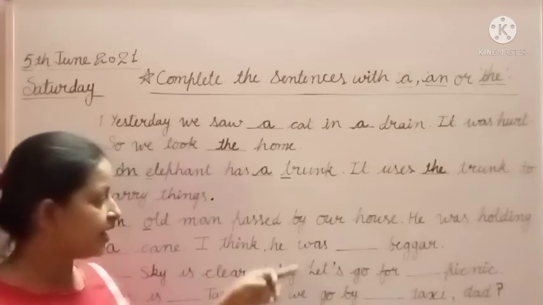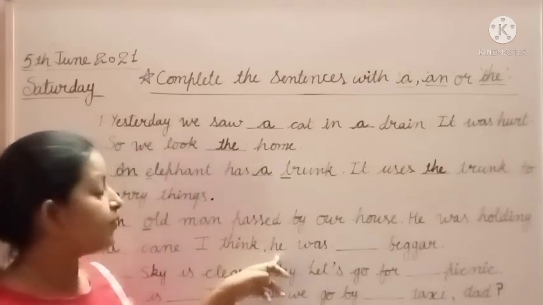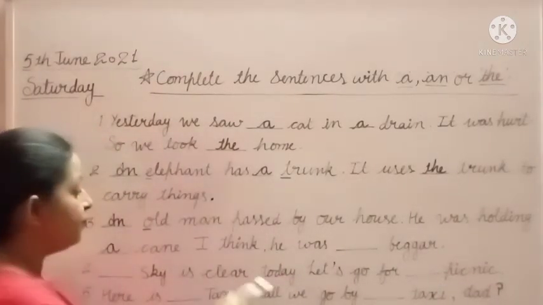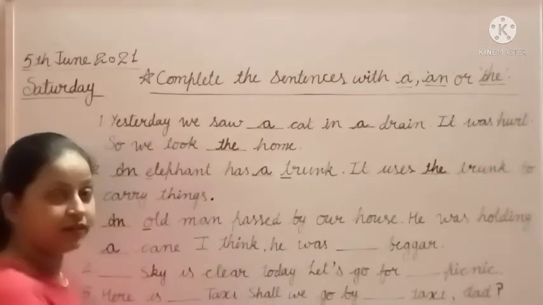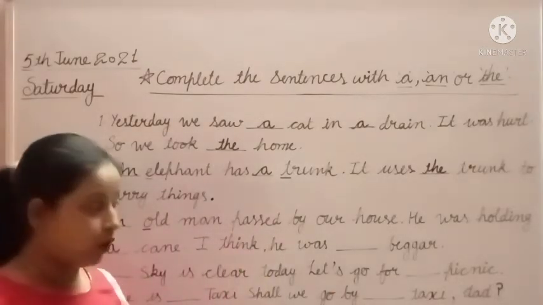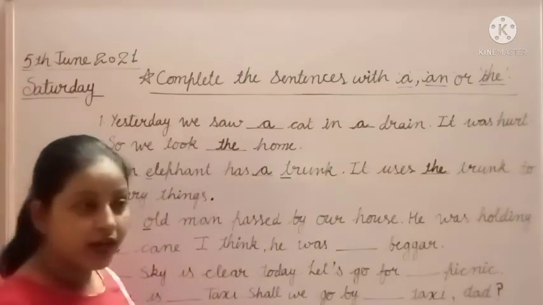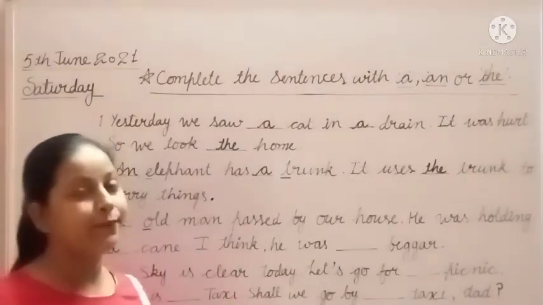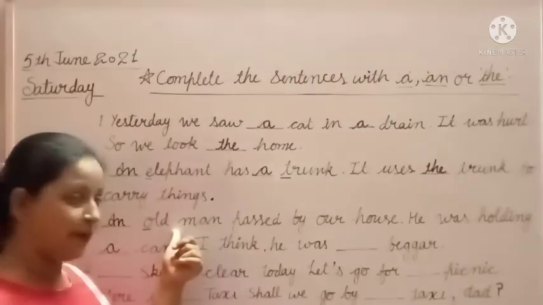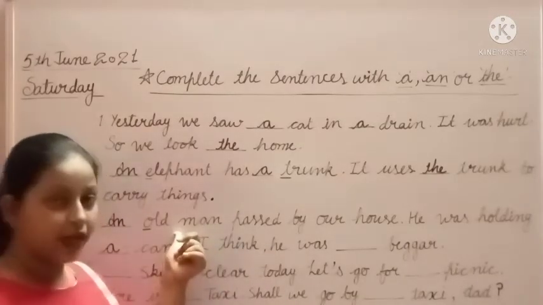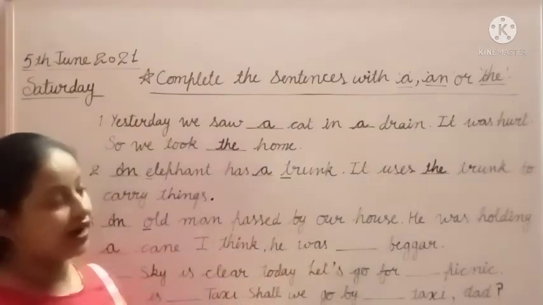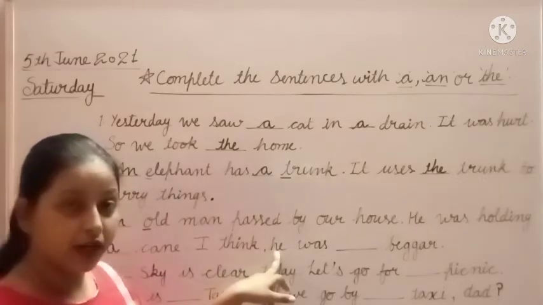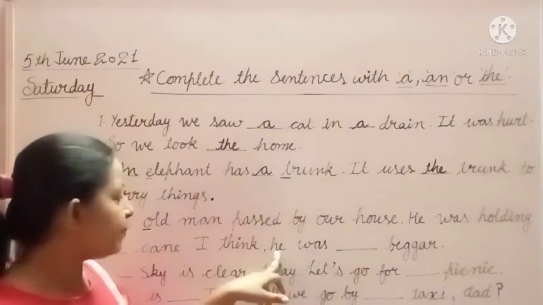Who is he used for? Here we are using he for this old man, right? That's why we use the, because we are talking about the old man again in the next sentence, हम next sentence में दोबारा बात कर रहे हैं for old man.